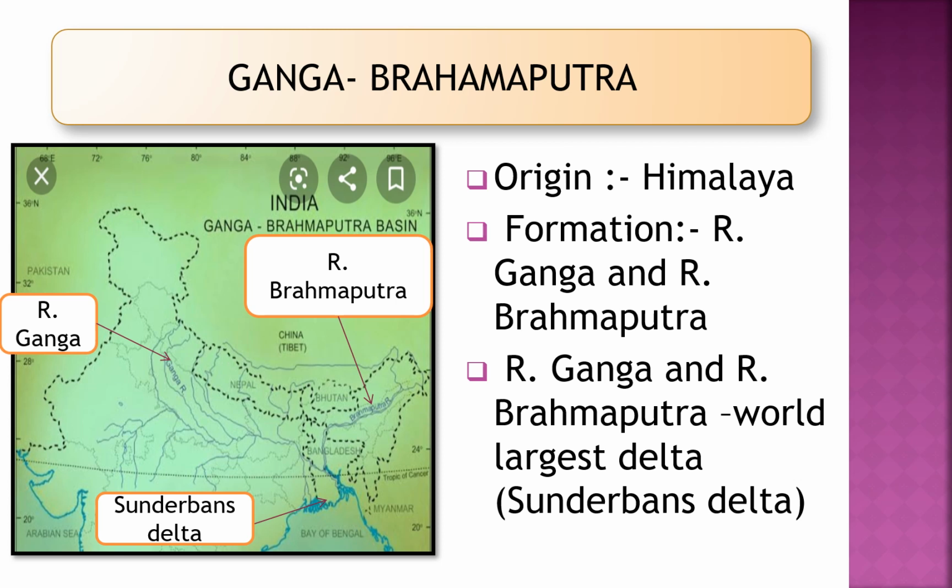Now let's see the first division of the northern plain, that is Ganga Brahmaputra. Ganga and Brahmaputra is a single and integrated drainage system. Ganga and Brahmaputra rivers originate from the Himalayas. The basin is formed due to the many tributaries from the Ganga and the Brahmaputra river. Before entering into the Bay of Bengal, they form a delta region. This delta region is flat and triangular in shape.